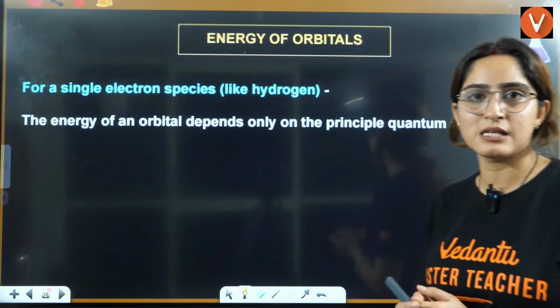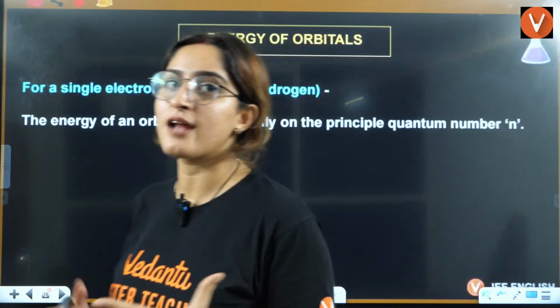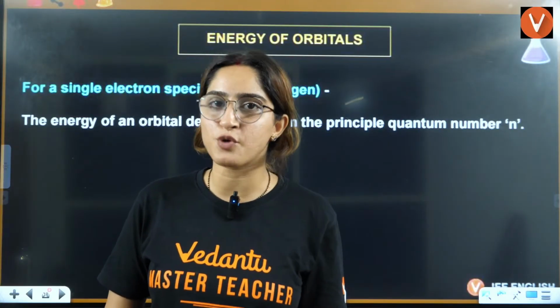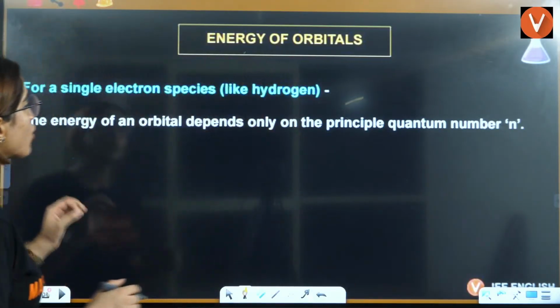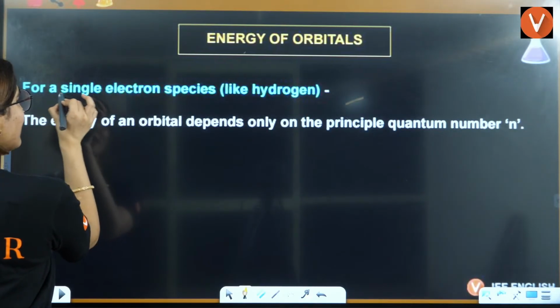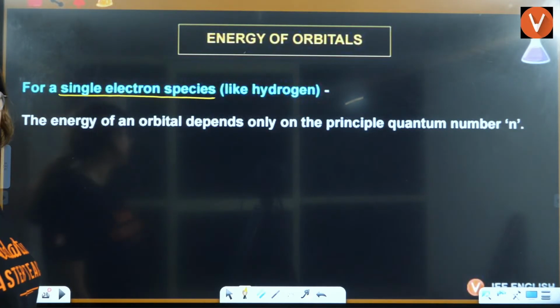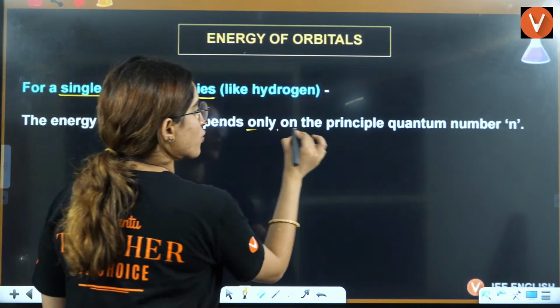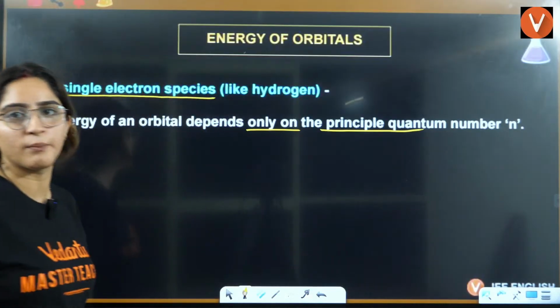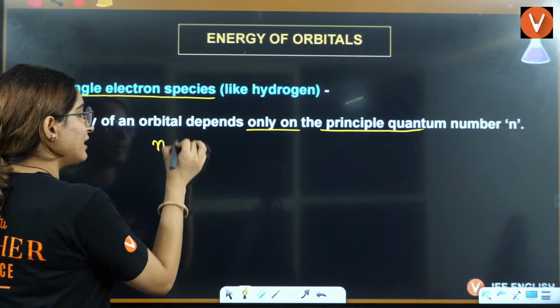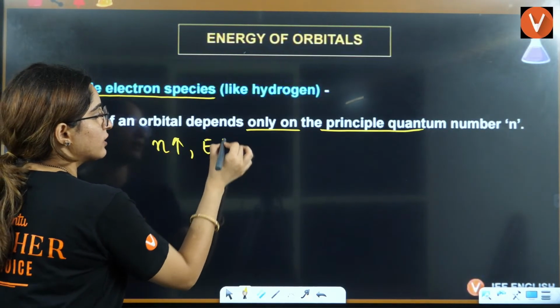So first, we need to understand what exactly the energy of these orbitals is, right? For that, the first thing is, for a single electron species like hydrogen, the energy of an orbital depends only on the principal quantum number. That means as n increases, energy increases.